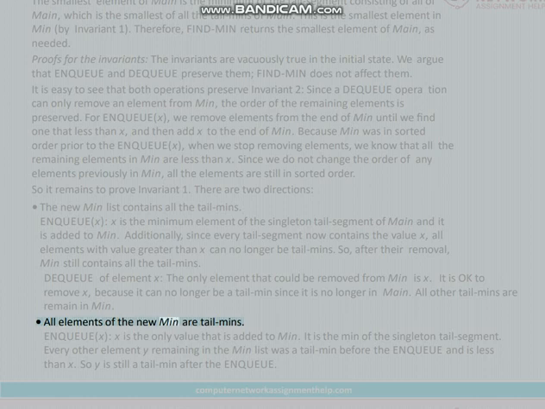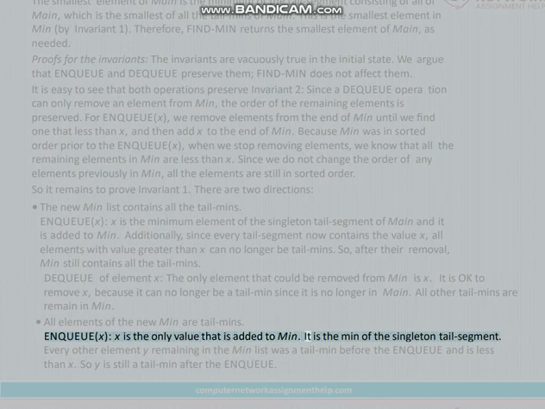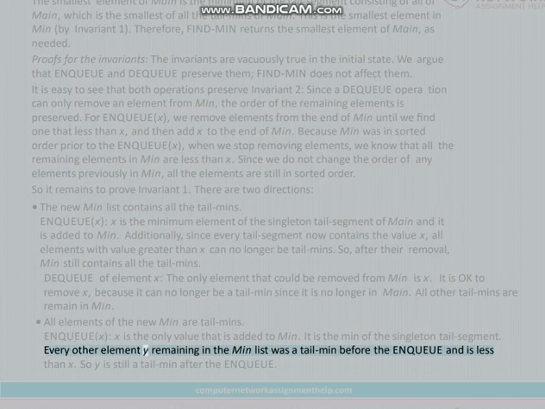All elements of the new min are tailmins. In enqueue X, X is the only value that is added to min. It is the min of the singleton tail segment. Every other element y remaining in the min list was a tailmin before the enqueue and is less than X. So y is still a tailmin after the enqueue.